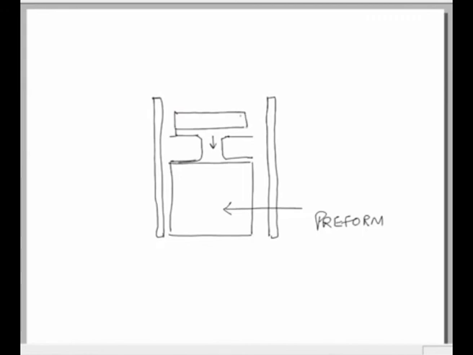Now we have to apply the pressure also, so that this infiltrant flows into the preform. For that purpose we have a piston. So this piston will apply the pressure. So we have a closed chamber in which the reaction is taking place. And here, what I am drawing is our liquid infiltrant.